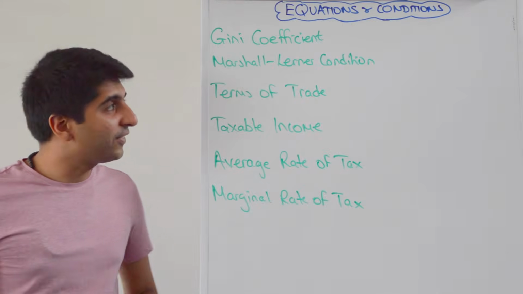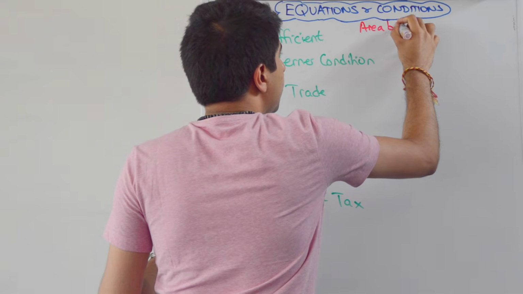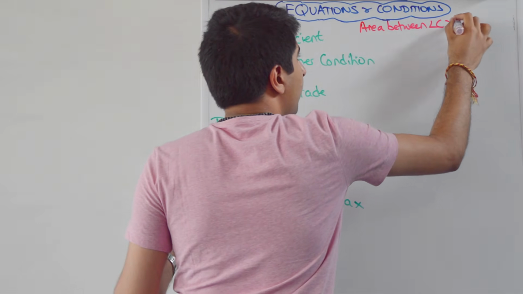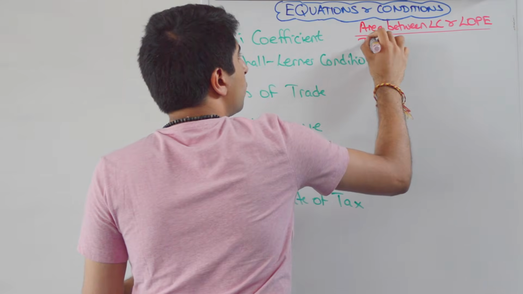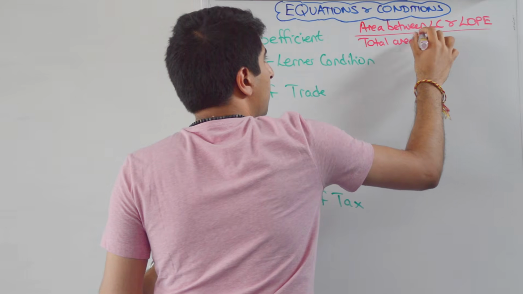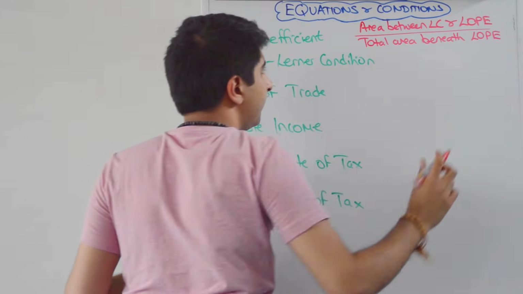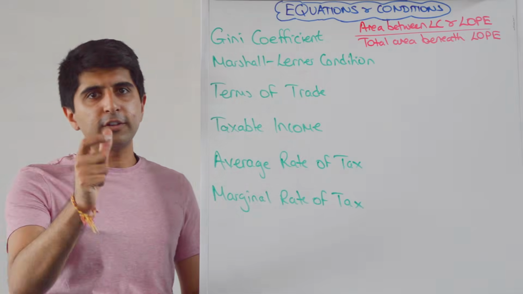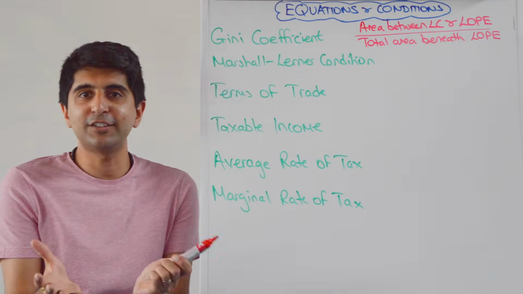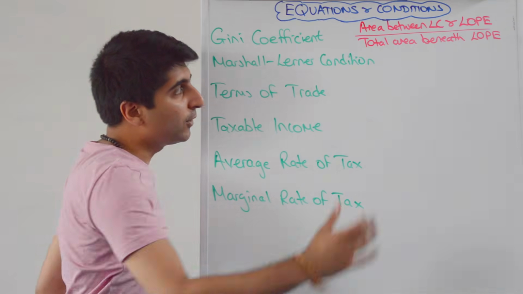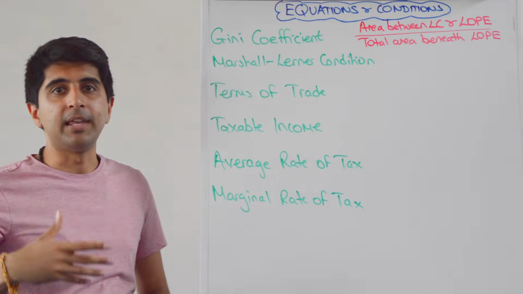So the last board now, let's look at the Gini coefficient. To work out the Gini coefficient, you take the area between the Lorenz curve and the line of perfect equality, and you divide by the total area beneath the line of perfect equality. A lot of students will write section A over section A plus B. Now, all well and good, but if you don't have a Lorenz curve drawn, what the heck is section A and what is section A plus B? So very good to know it in words, and then if you've drawn a Lorenz curve, you can highlight these areas by using letters like A and B and C, etc.